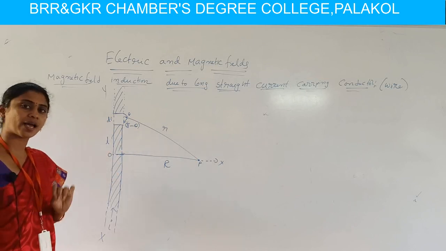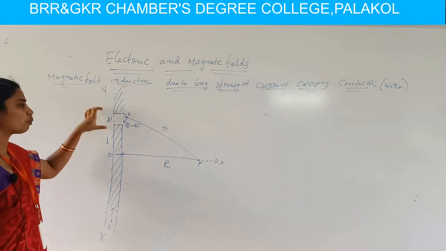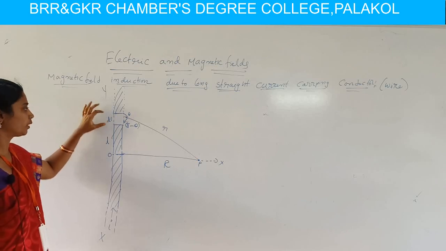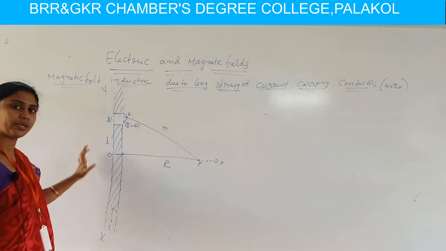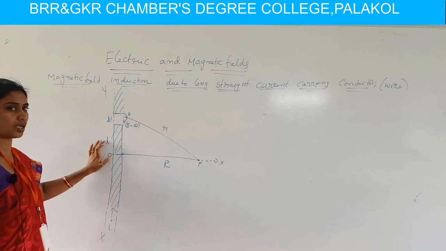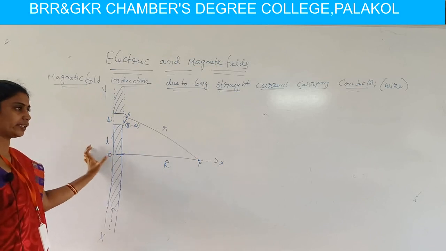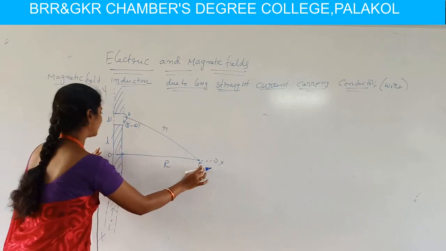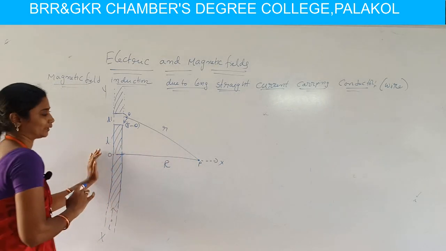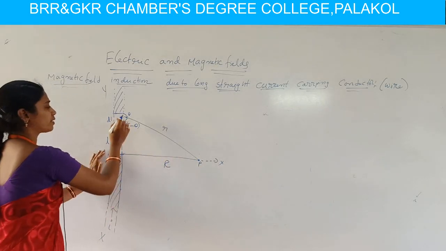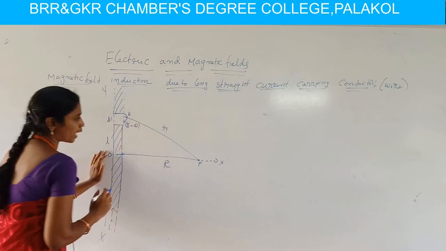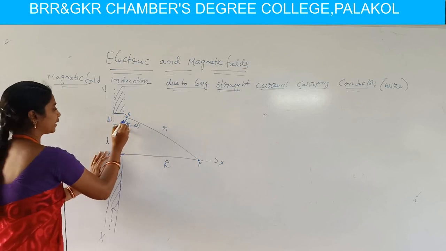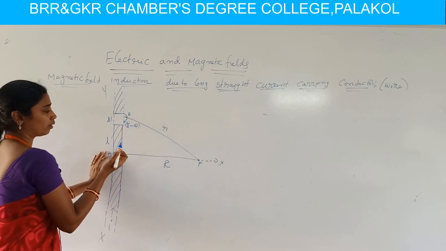So for calculating the magnetic field, we consider a small part of the conductor as dl, which is named the elemental length. By joining all these elemental lengths, we get the actual length of the conductor. We consider the center as O and point P at a distance R, which is the foot of the perpendicular. We also consider the distance between this elemental length and point P as r. Here this elemental length makes an angle theta, and the inside angle is 180 minus theta.